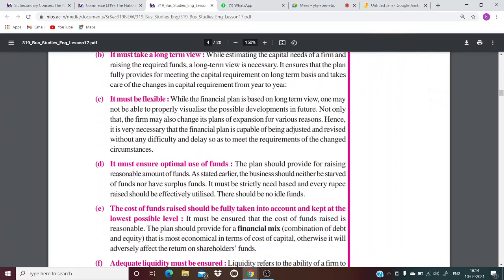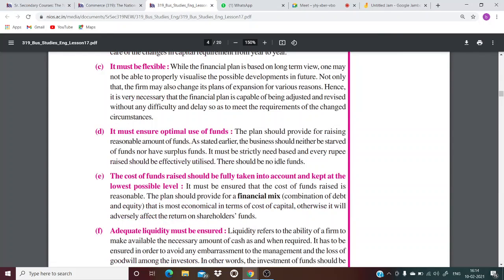Fourth, it must ensure optimal use of funds. The plan should provide for raising reasonable amount of funds. As stated earlier, the business should neither be starved of funds nor have surplus funds. It must be strictly need-based, and every rupee raised should be effectively utilized. There should be no idle funds. Like a proper financial management, there should be no lack of money, there should be no extra money, just how much is needed, that should be there, and every single rupee should be utilized effectively.